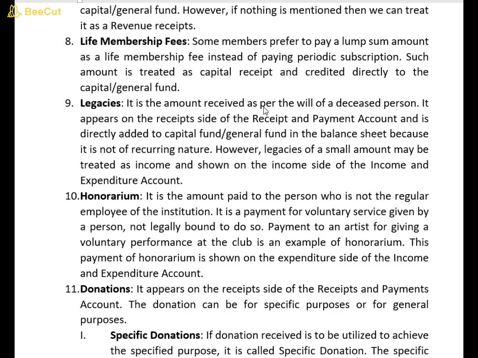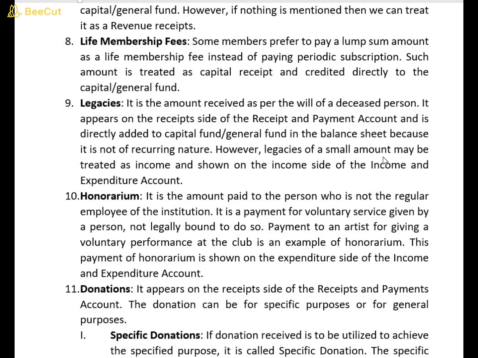Legacies. It is also called Virasat. It is the amount received as per the will of a deceased person. It appears on the receipt side of receipt and payment account and is directly added to capital or general fund in the balance sheet, because it is not of a recurring nature.